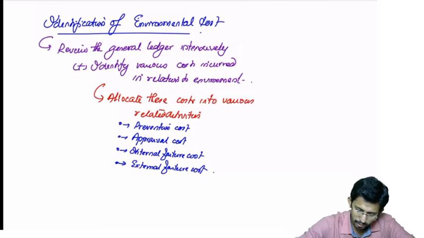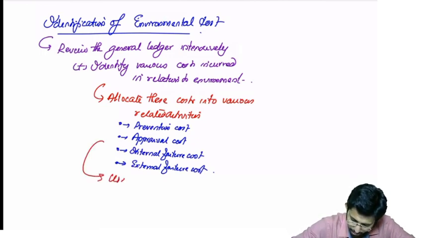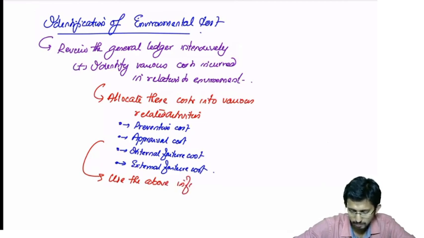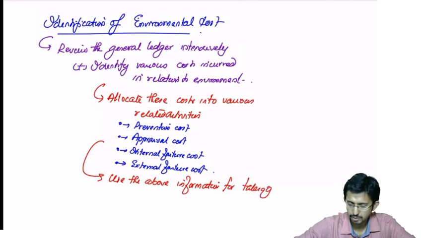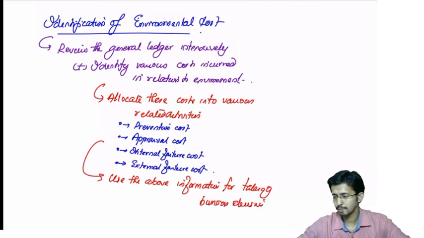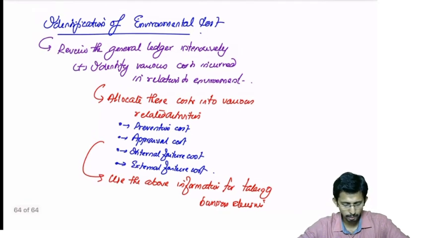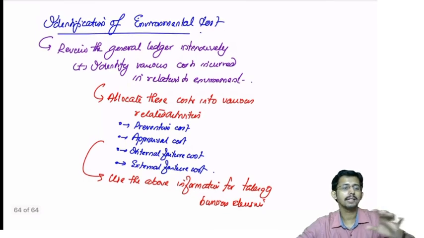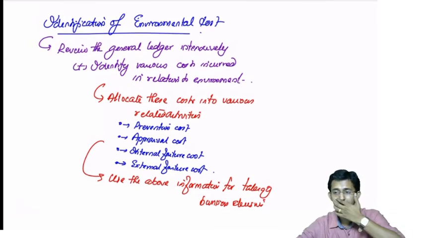Then the last step is to use the above information for taking business decisions. So these are the steps in which the environmental cost is identified and used for taking business decisions.